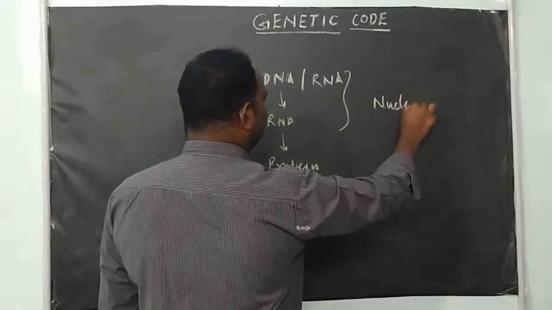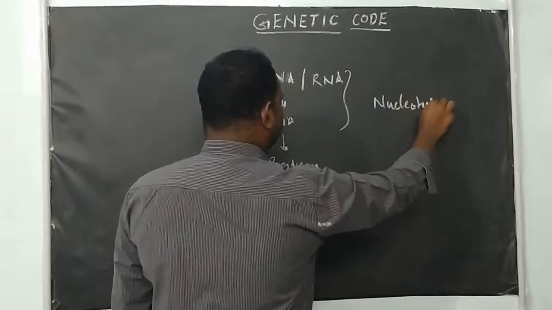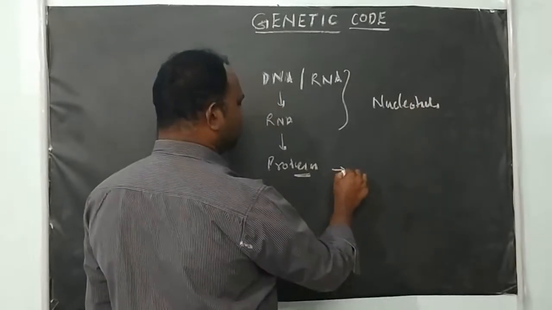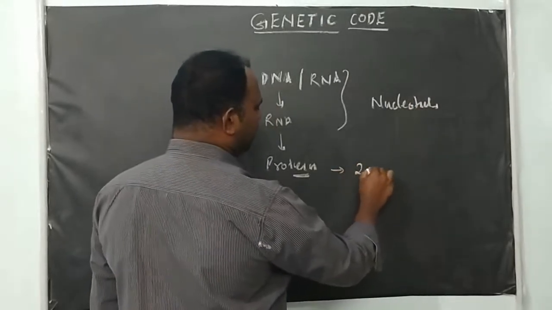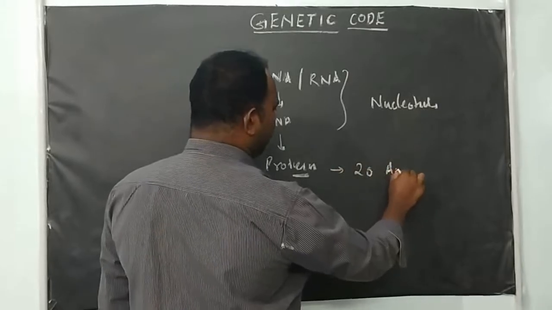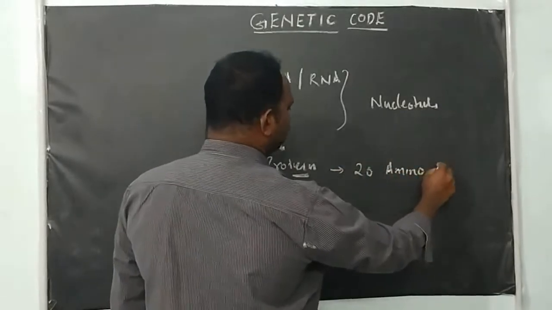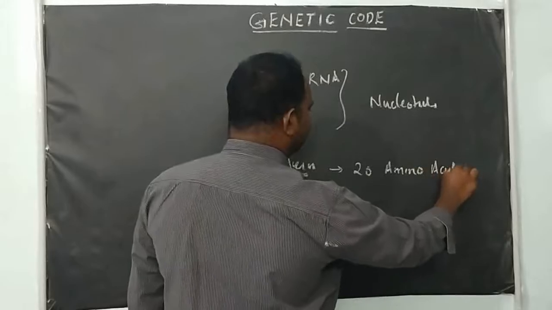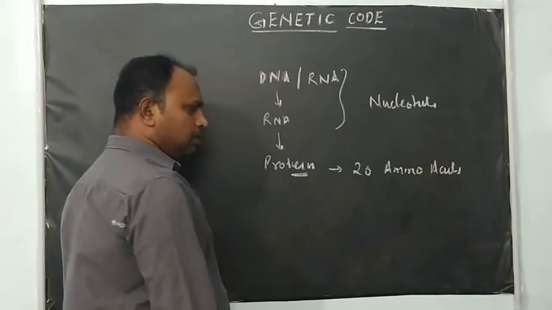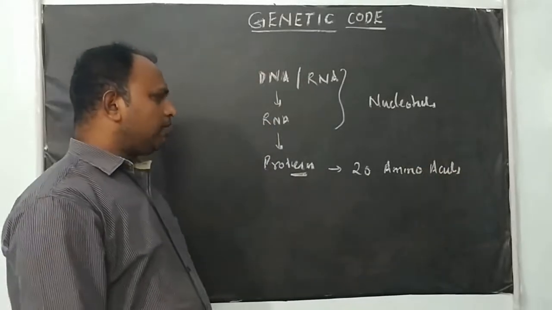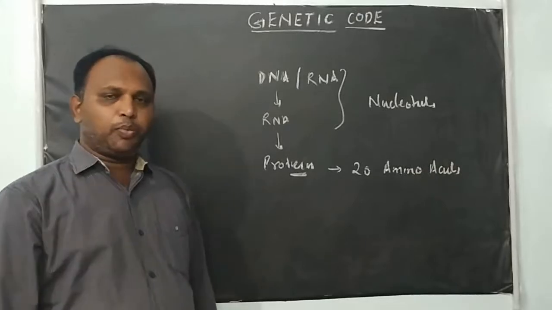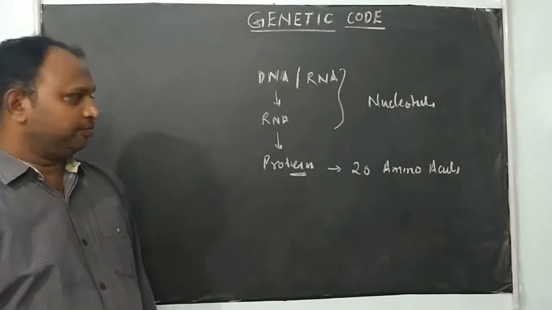There are 4 different types of nucleotides. But proteins are made up of 20 different types of amino acids. There are many types of amino acids, more than 200 types, but only 20 different types take part in the synthesis of protein.